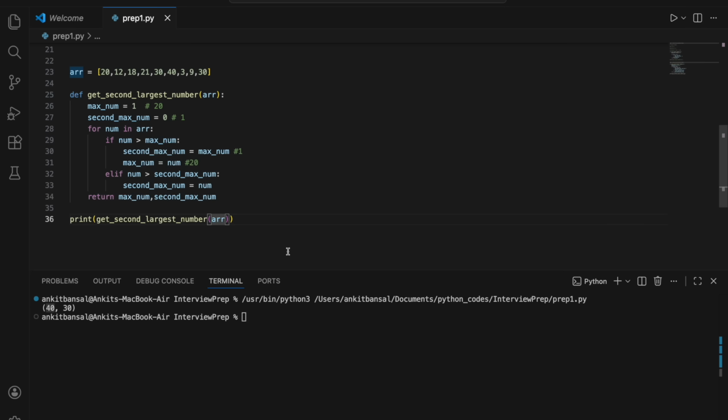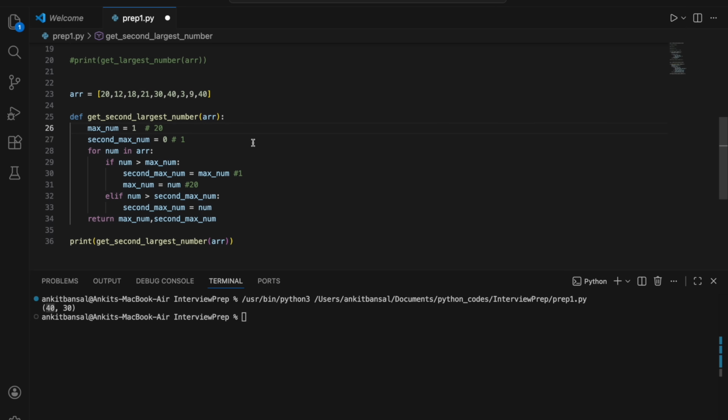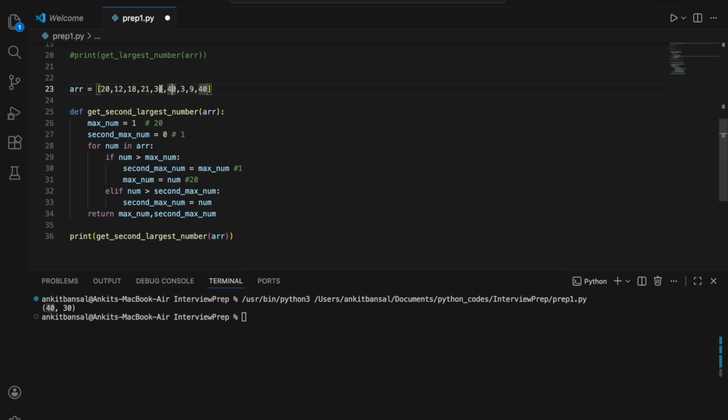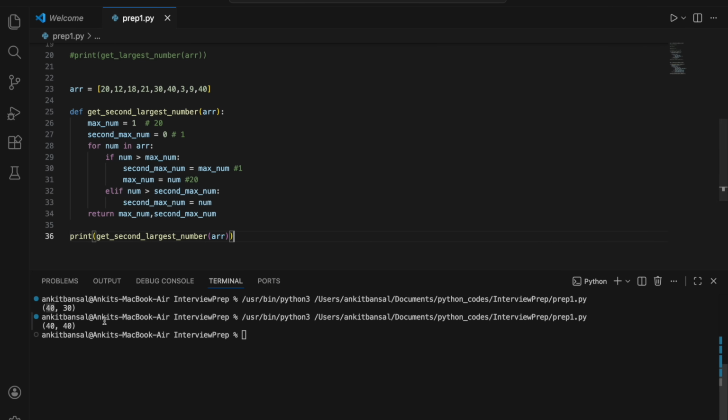Now there is one problem in this solution still. Let's say I have another value as 40, right? So I have 40 two times and then 30. Now expectation is I should get 40 and 30 still, right? My expectation is the highest number should be 40 and the second highest should be 30, right? Let me run this and see what will happen. Okay, I am getting 40 and 40, two times, right?